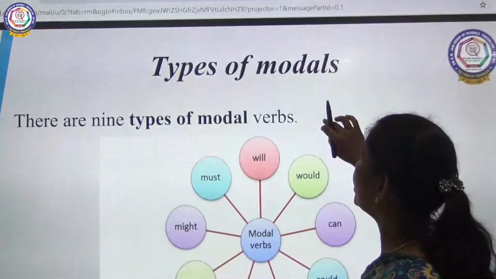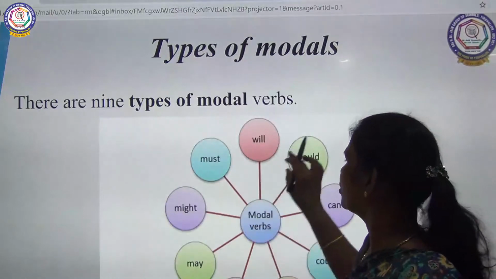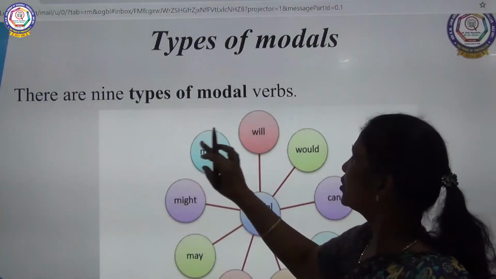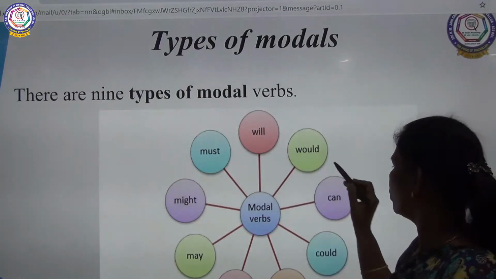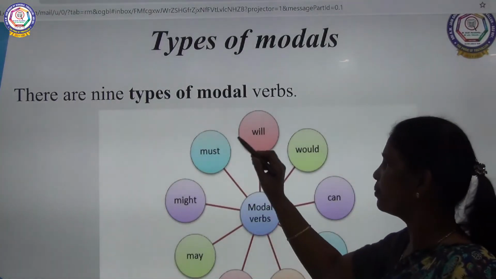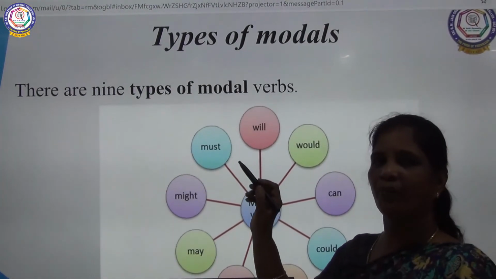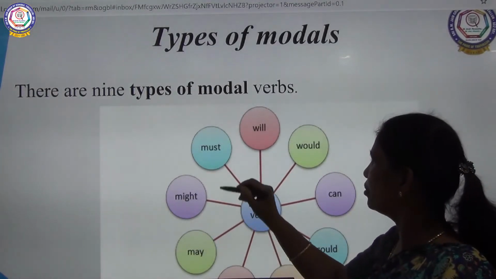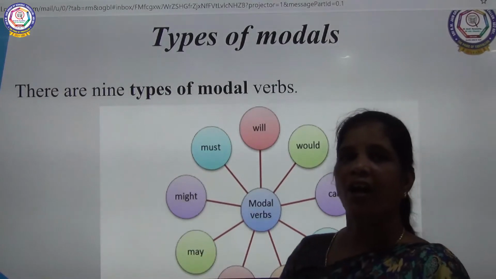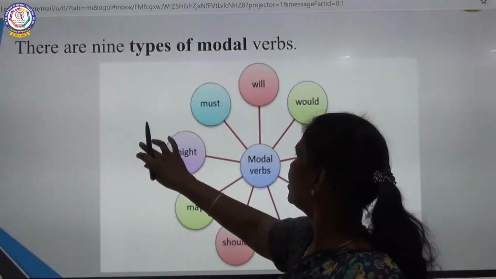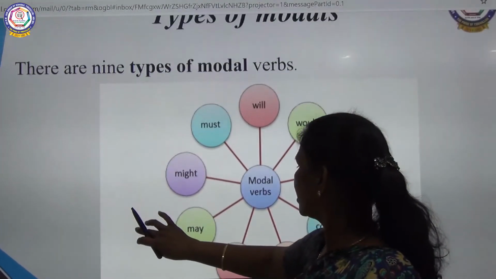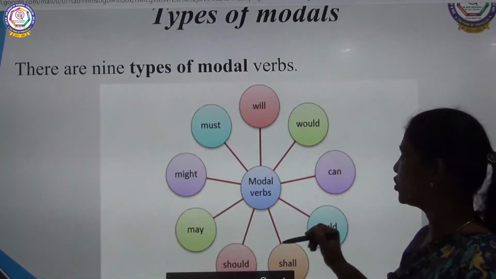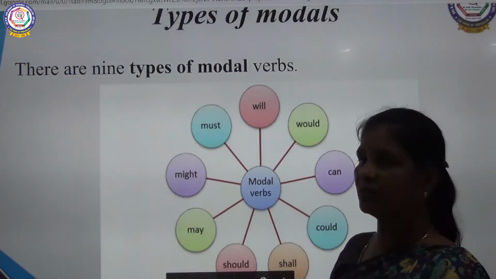Okay. What are the types of modals? There are 9 types of modals. What are they? Will, would, can, could, shall, should, may, might, must. You can even sing them and keep the 9 things in mind. Will, would, can, could, may, might, shall, should, must are modals. Even you can keep it as a song.